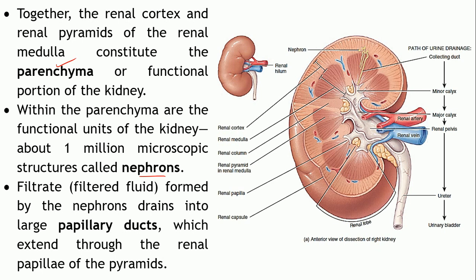This is the one. That is a nephron. Only one is depicted over here. How many are present? Roughly 1 million such nephrons are present within a kidney. Whatever blood is filtered by these nephrons, the filtrate will travel through these tube-like structures and be drained into the papillary ducts. What are the papillary ducts? The ducts present within the renal papilla, at this particular portion.